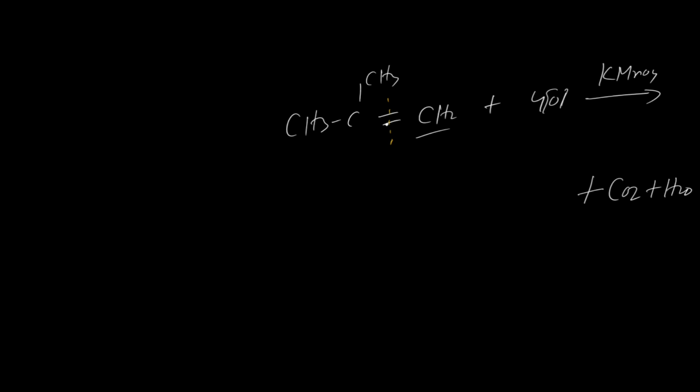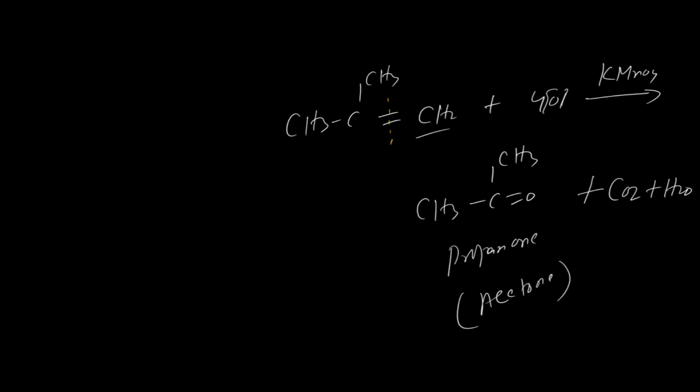Now for this part, it is a branched alkene, so it will not form the carboxylic acid. Here it will form a ketone. The ketone is CH3, C double bond O, CH3. This is the three-carbon propanone, commercially known as acetone. So you should keep this in mind.